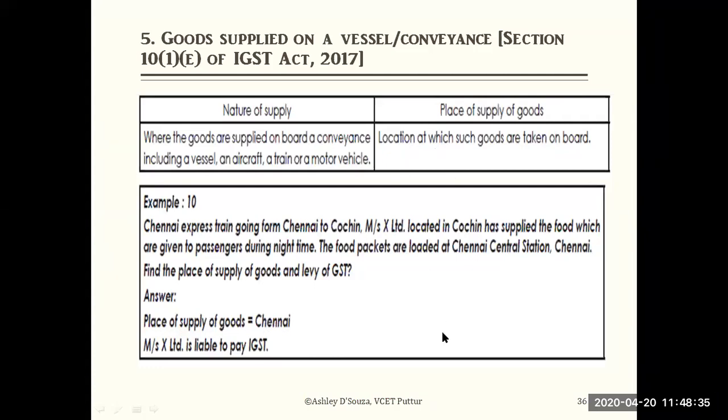So it clearly says that the food items are boarded to the train at Chennai. So that means Chennai is the place of supply. And why, you might say, IGST? Because the train is starting from Chennai and the food item is also boarded in Chennai. So which tax needs to be taken? Please look at the tax liability.